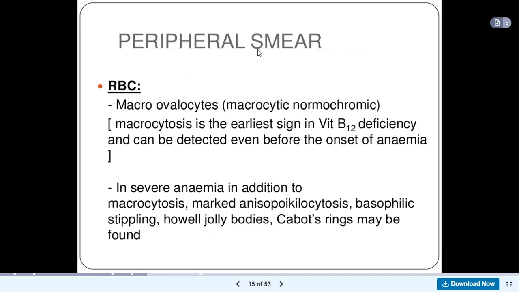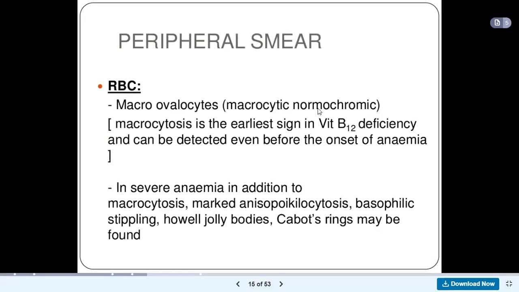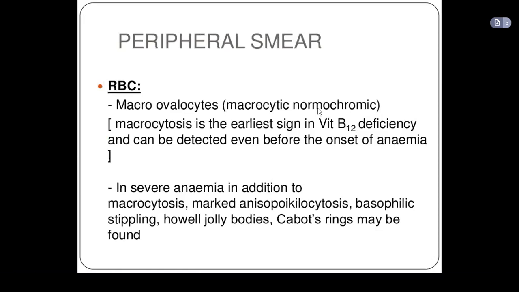Now, in the peripheral smear, what will you see when you look at the red blood cells? The red blood cells will be macro-ovalocytes, so they'll be macrocytic in nature. They are macrocytic in nature, but they are normochromic. Why are they normochromic? Because we don't have excess hemoglobin, okay? Because we said that it is the iron in hemoglobin, or the heme, that gives the color to the blood. So it will be normochromic because we do not have deficiency of iron.